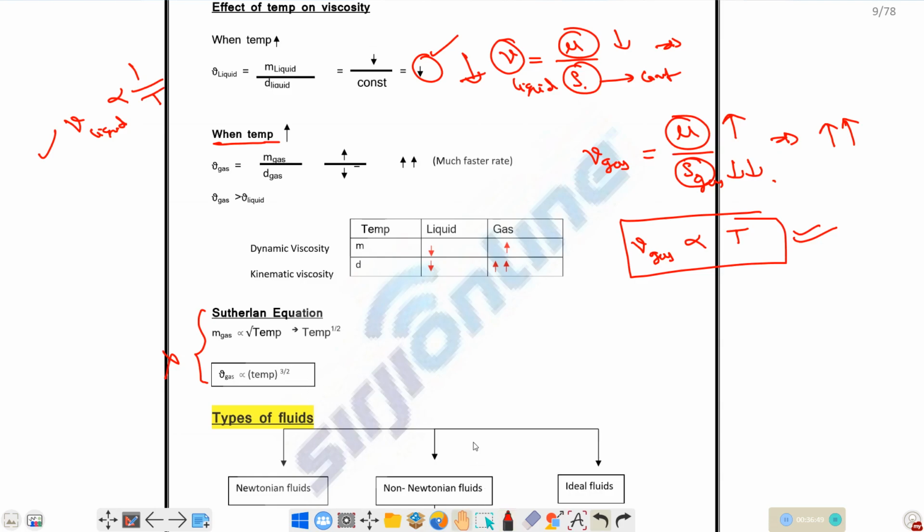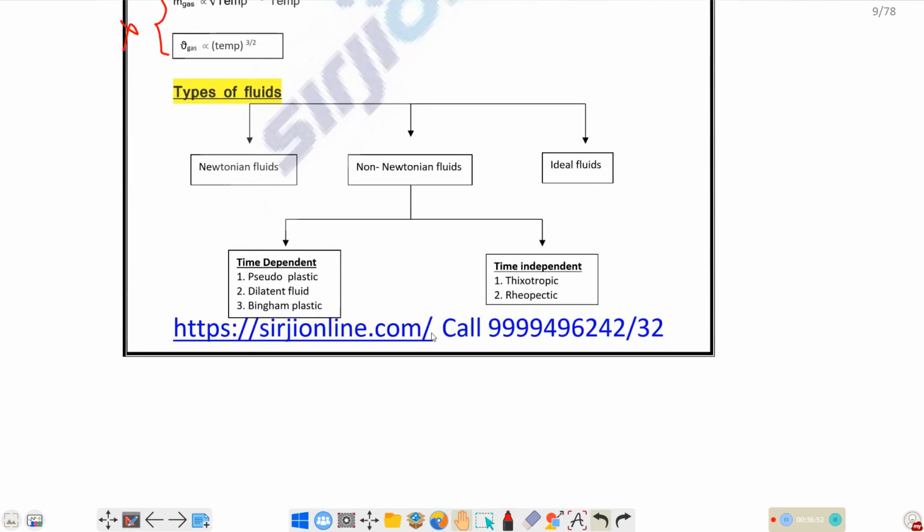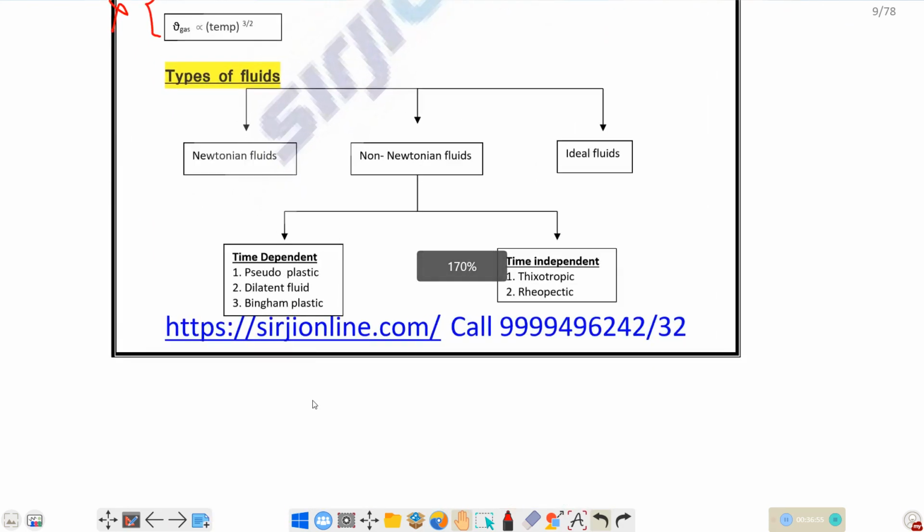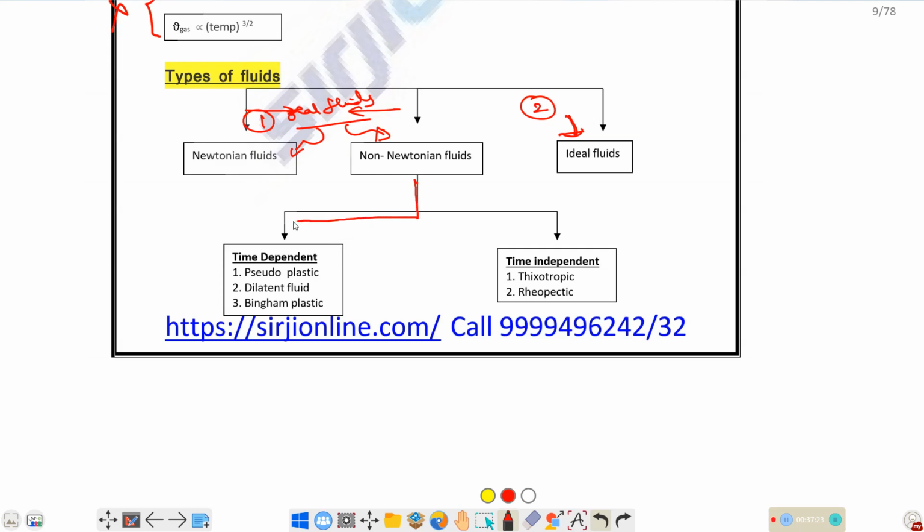Okay. So next one is types of fluid. Practically there are two types of fluids. First one is real fluid and second one is ideal fluid. So in case of real fluids, we have subcategories like Newtonian fluid and non-Newtonian fluid. In case of non-Newtonian fluid, there is another subcategory in which there are time dependent fluids and time independent fluids.